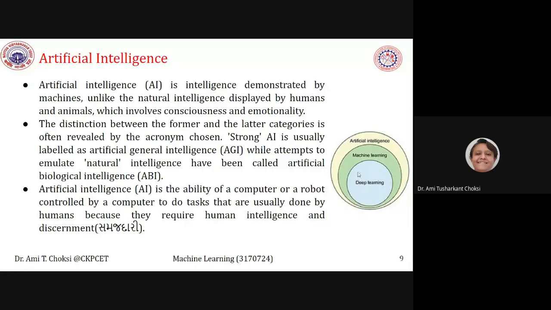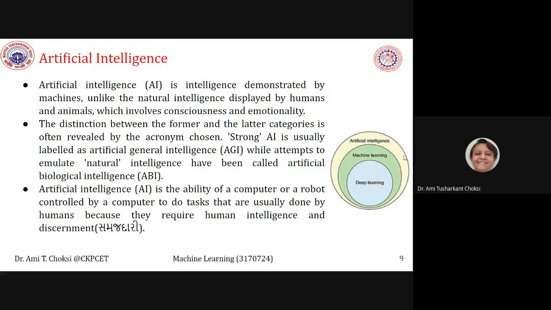Let us say that a robot is there which walks like a human, fine. That is one intelligence of humans given. So is walking enough? No. When the robot is walking and if one obstacle comes in, then the robot should be able to change direction, isn't it? So that is the discernment of human intelligence that should be provided to machines, right?